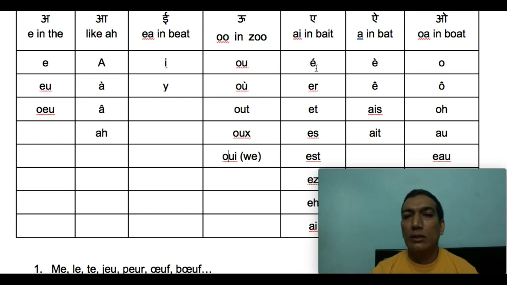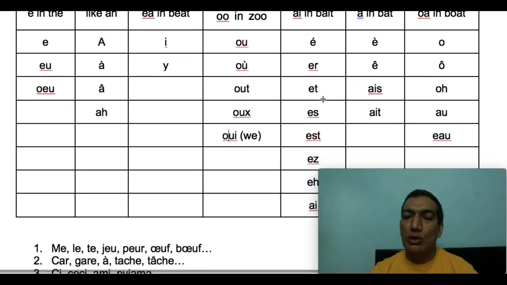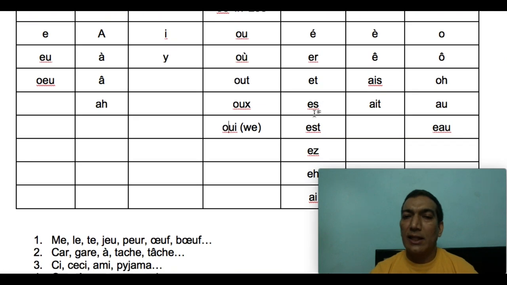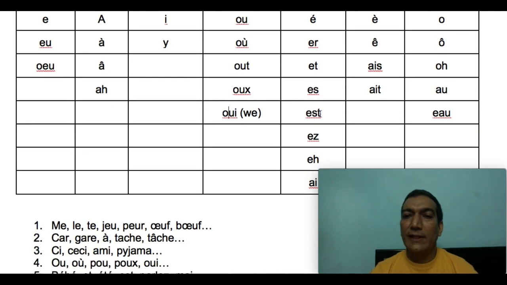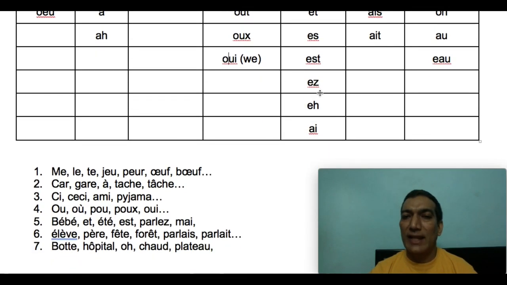This is accent aigu. Accent aigu is A. And when you see at the end of a word R, it is also A. T, it is also A. S, A. S, T, A. Z, it is also pronounced A. H, it is also pronounced A.